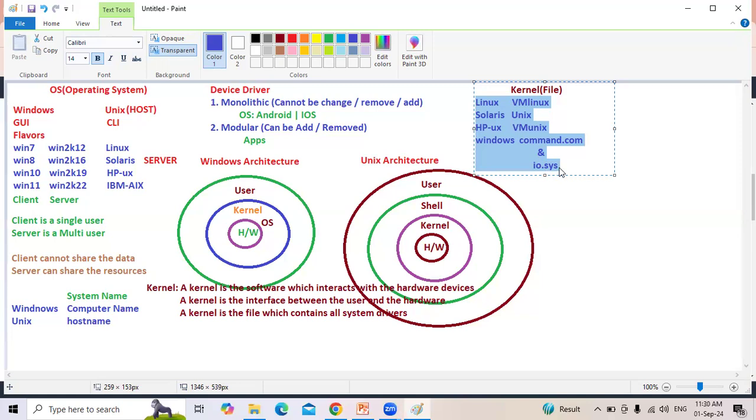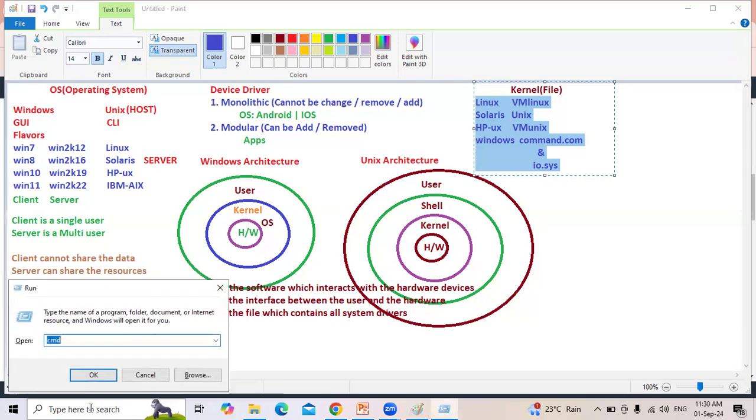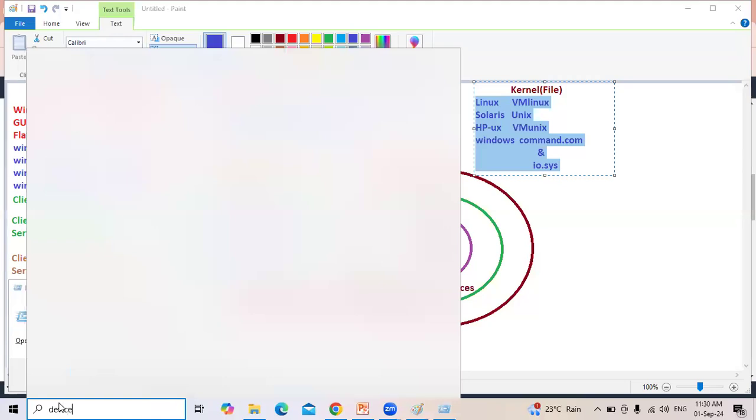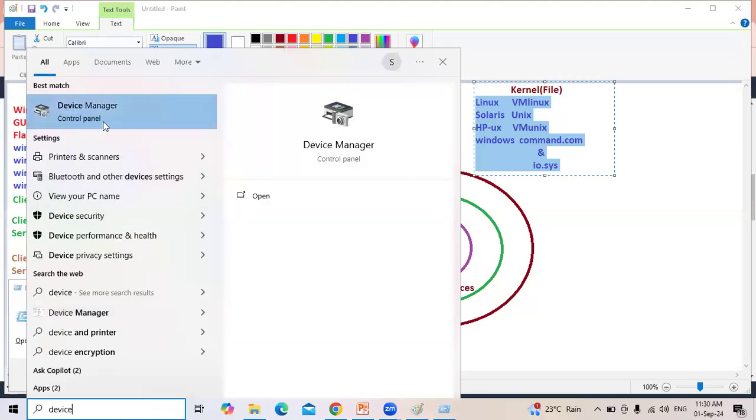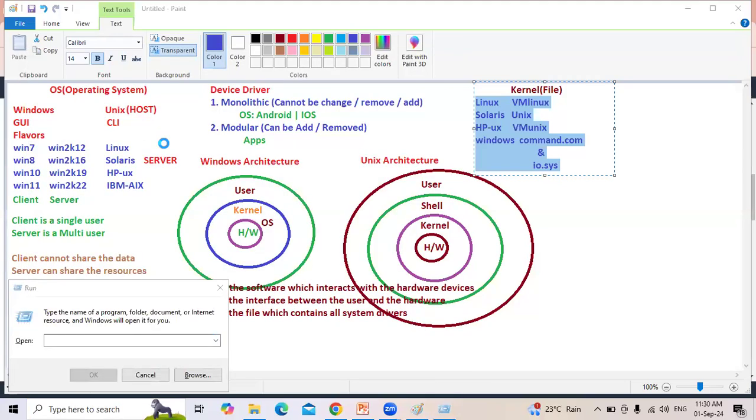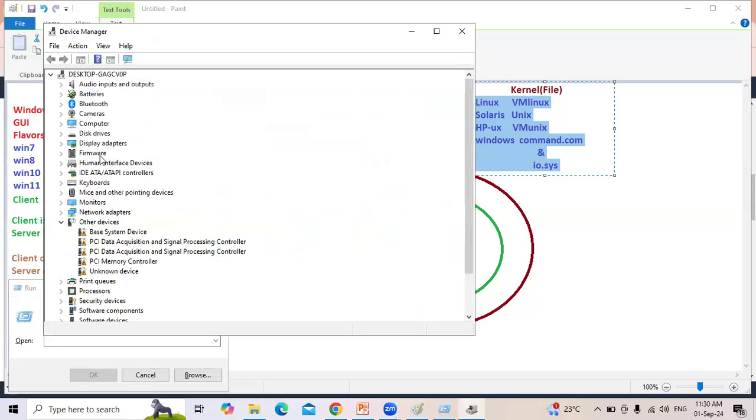This file contains all system drivers. What is the meaning of system drivers? System drivers, we cannot uninstall them. We cannot remove them. How to see the system drivers in Windows? Go to Device Manager. Click on Device Manager. All these are system drivers.